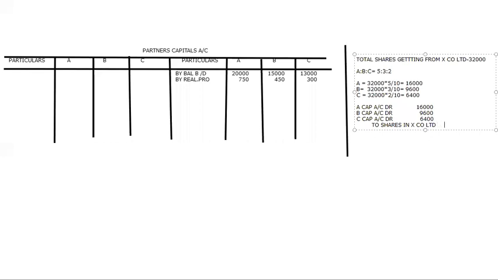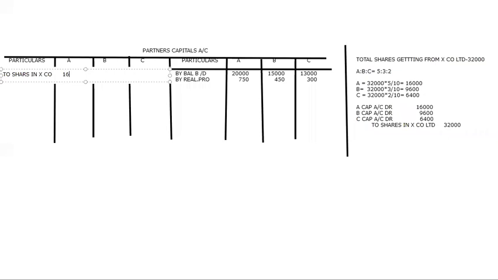So total how much is it now? 32,000 when I add it. So here we are going to write: what is the entry I have written? 2 shares in X Company Limited. How much for the first person? 16,000. Second, 9,600. And 6,400. Over.